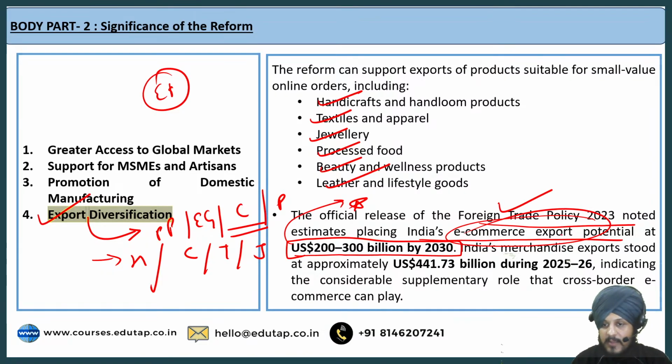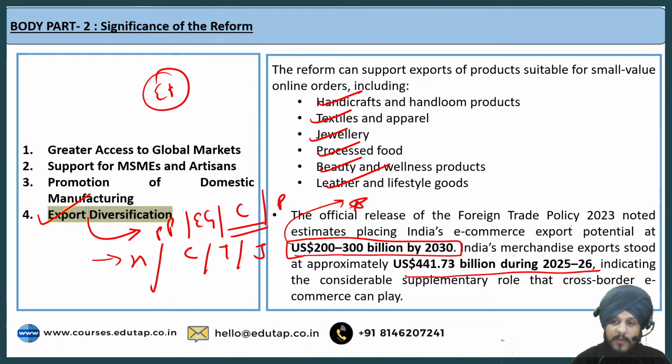And India's merchandise export, which means the goods export, excluding services, stood at approximately US$ 441.73 billion during 2025 to 26, which indicates the considerable supplementary role that cross-border e-commerce can play, right? So I hope it is clear to you.